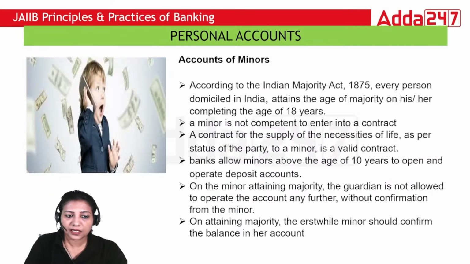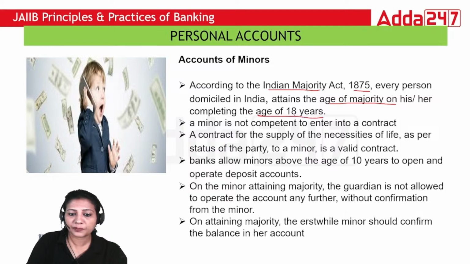Now comes a minor case. According to the Indian Majority Act 1875, every person domiciled in India attains the age of majority after completing the age of 18 years. So a minor person will become a major once they complete 18 years of age. A minor is not competent to enter into a contract.